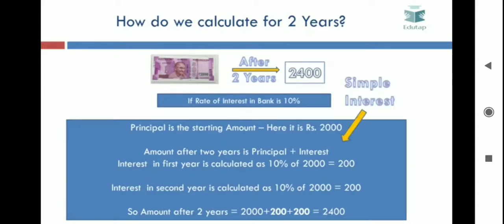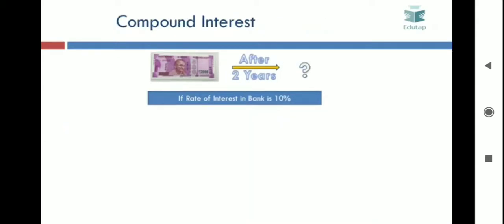Now what we calculated just now is simple interest. By simple interest we mean that each year the interest would be calculated on the same principal, or in other words, the interest each year would be equal. We have already seen how to calculate the simple interest. Now let's see how we can calculate the compound interest.